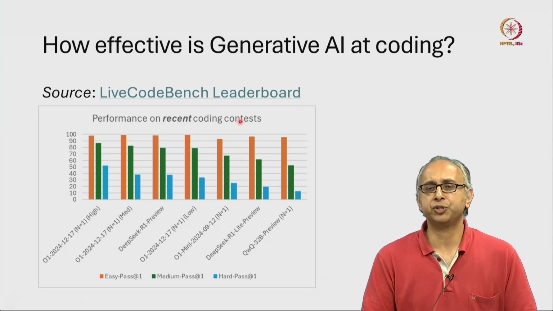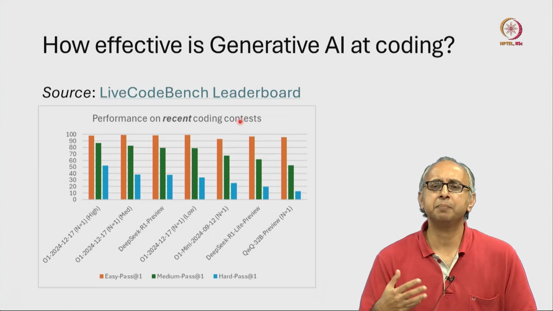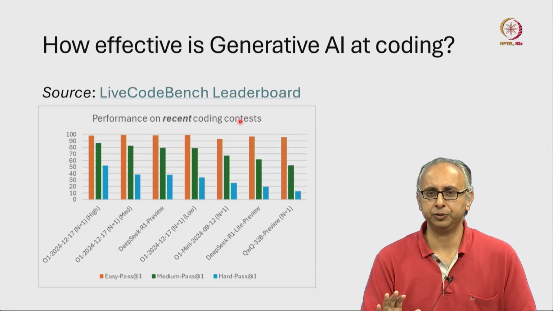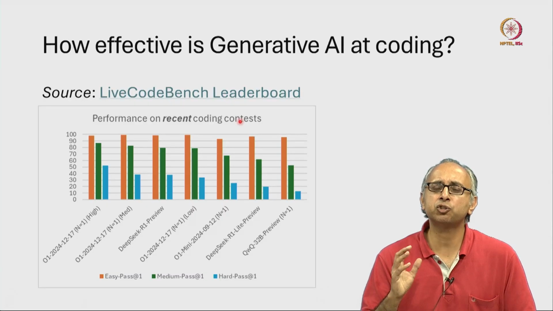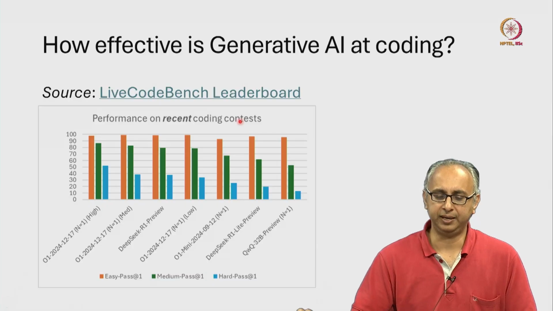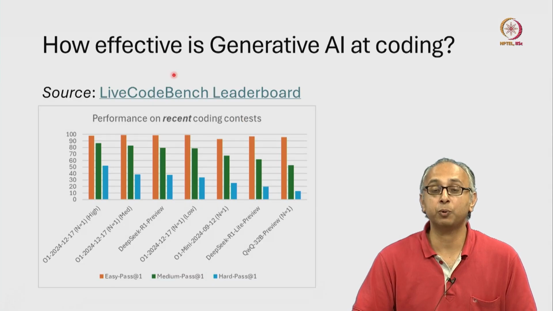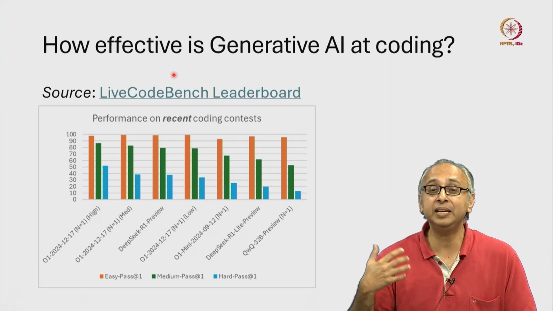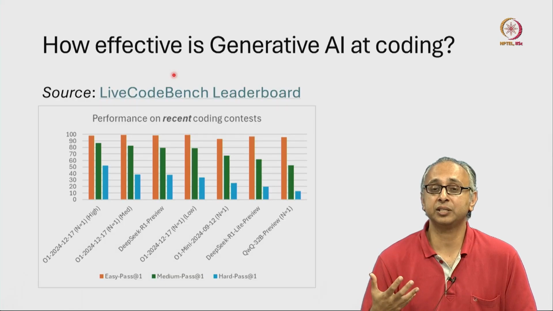So despite what we have just said, that AI can make mistakes, there's no doubt that generative AI is extremely good at coding. There is a website called Live Code Bench where they maintain a leaderboard of some of the latest generative AI models.